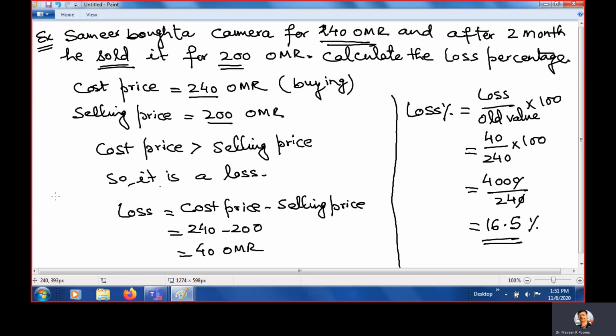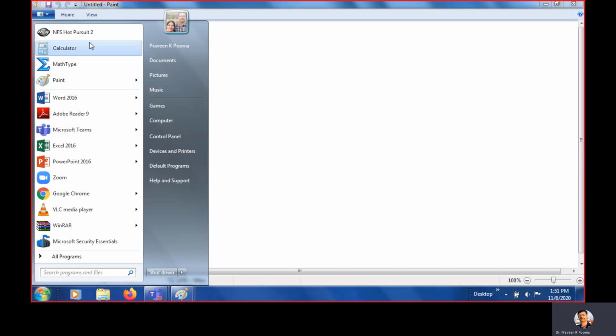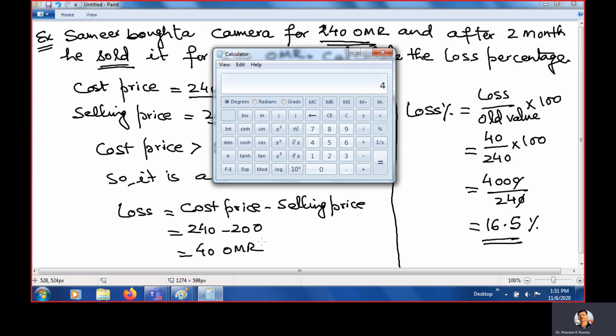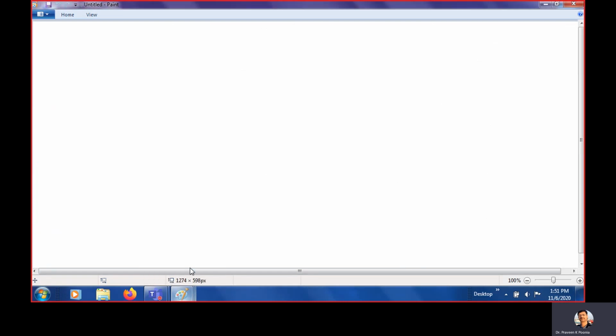Clear? We cannot use a calculator in the exam, but let me find this value using a calculator. 400 divided by 24 is 16.6. So without a calculator I found it is 16.5. No problem. If you write 16, you will get full marks. 16 point something. Okay. So this is the loss problem in which the person is getting a loss. Now we'll move to another problem in which the person is getting a profit.